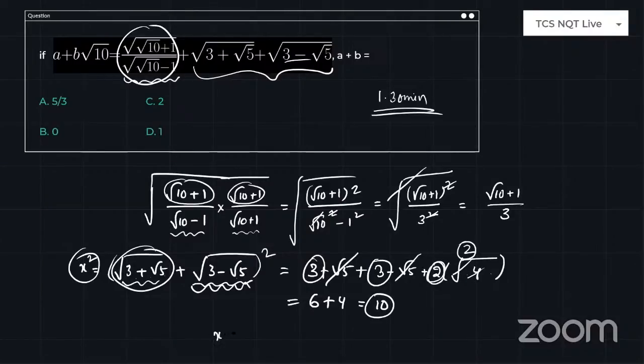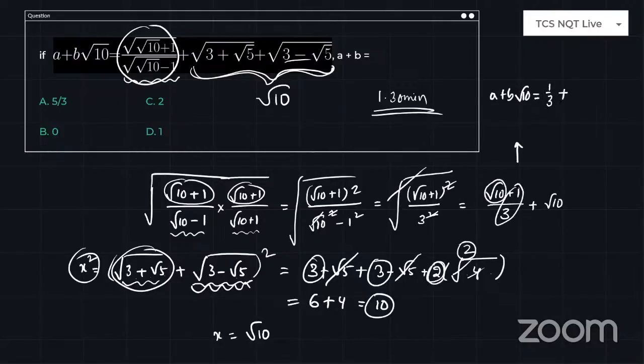So x is equal to root 10. So this total term value is root 10. So add root 10 here. So you want to write a plus b root 10, right? So write it in a plus b root 10 format, which is nothing but common 1 by 3